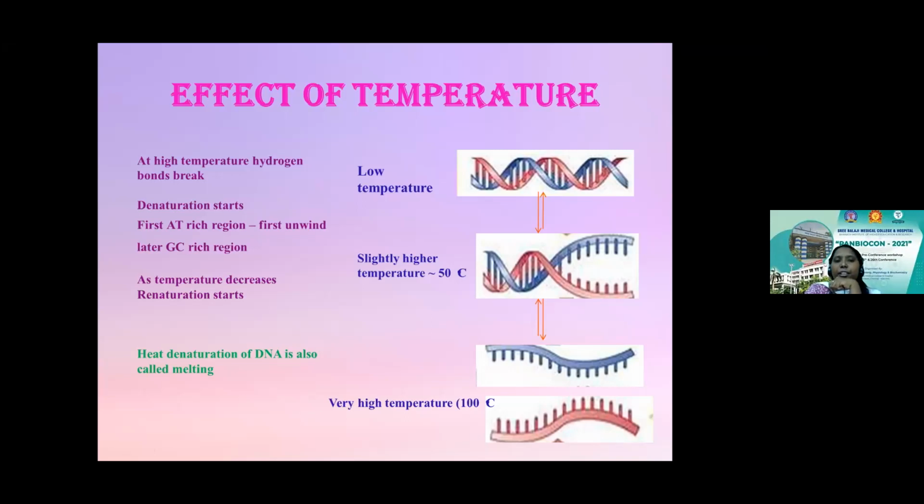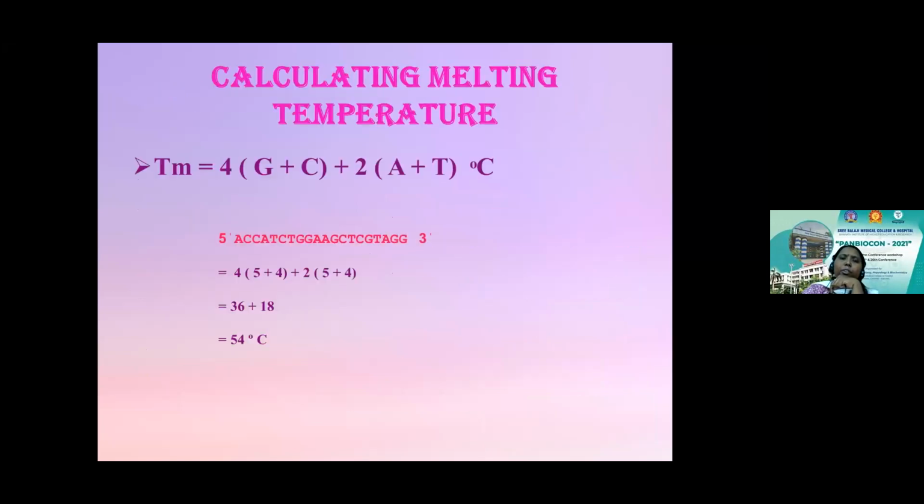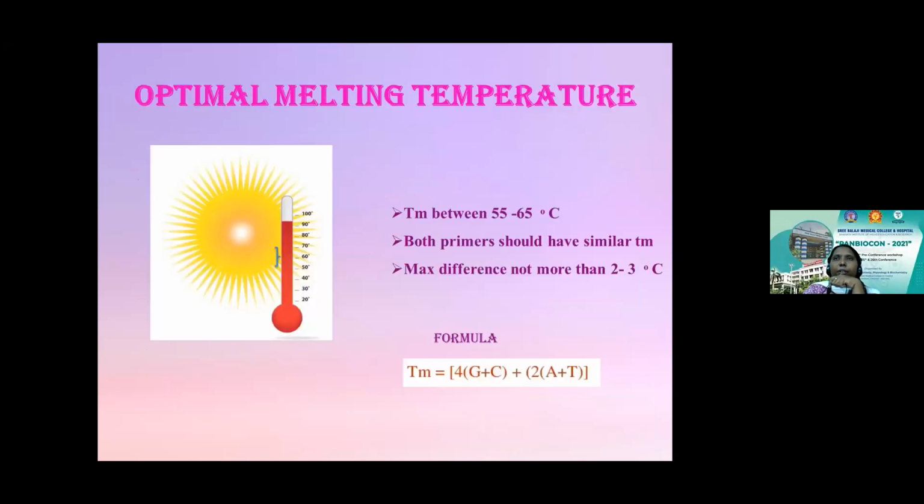As the temperature decreases, renaturation happens, where the unbound strands rejoin and become the duplex strand. In short, the heat denaturation of DNA is called melting. There is a range that needs to be maintained to design an optimal melting temperature, which has to be determined, and there is a calculation for it. There are many kinetics that come into play with heat, so generally we use a simple formula to calculate the melting temperature of a particular primer.